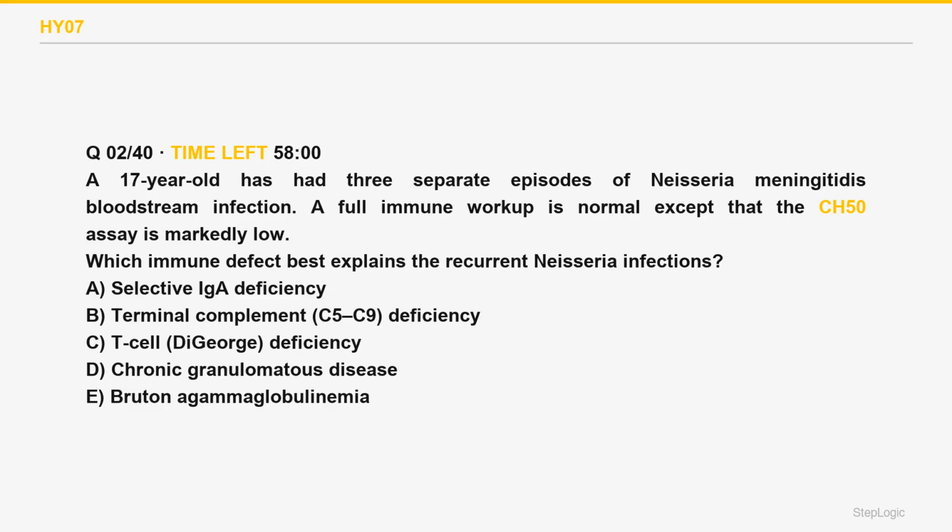Which immune defect best explains the recurrent Neisseria infections? A 17-year-old has had 3 separate episodes of Neisseria meningitis and bloodstream infection. A full immune workup is normal, except that the CH50 assay is markedly low. Read the command, the defect behind recurrent Neisseria. Low CH50 means terminal complement, MAC deficiency.